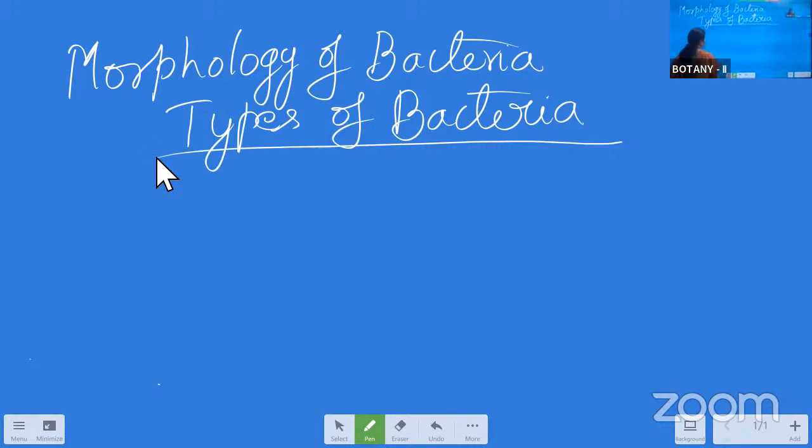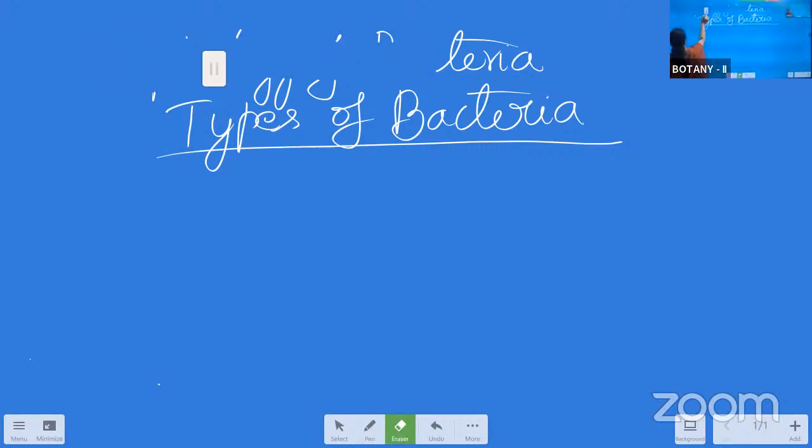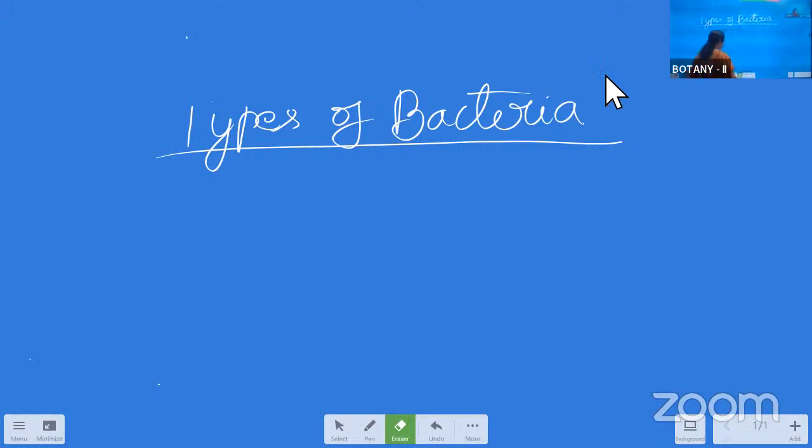So when we are saying types of bacteria, how many types of bacteria are there? So that's directly how you can come to the conclusion of this part. No need to write unnecessary parts in this answer because the answer is somewhat lengthy. It looks lengthy, but it is the easiest one. So the shapes of the bacteria, otherwise the types of bacteria. So bacteria are originally of 4 different types.